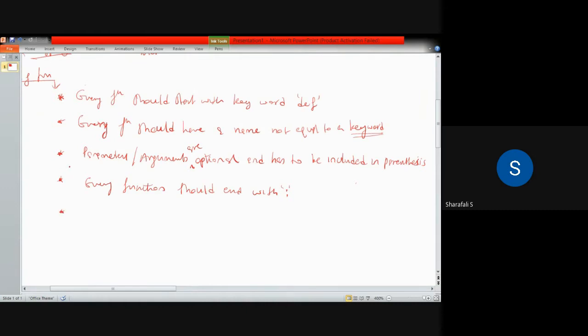And the last, okay, the fifth one is that return is used to return a value from the defined function.